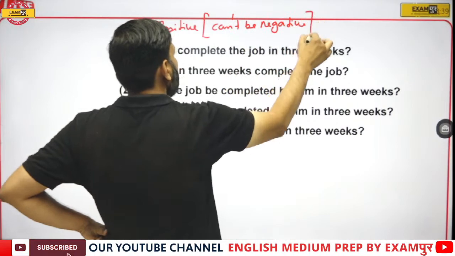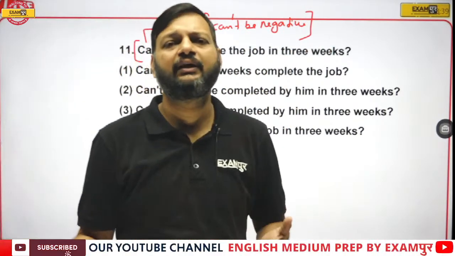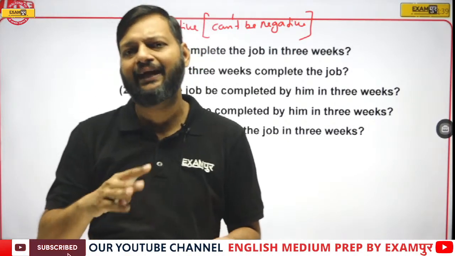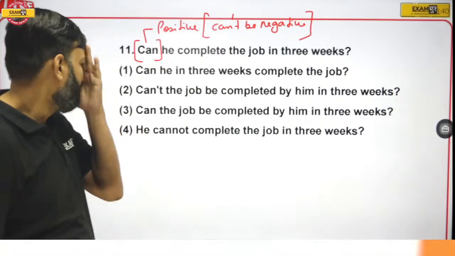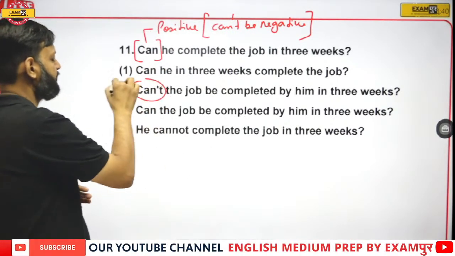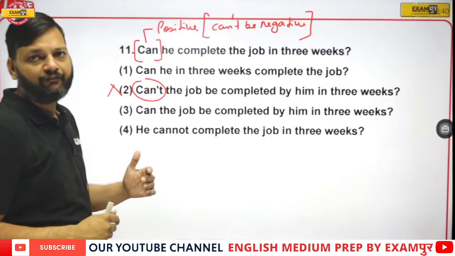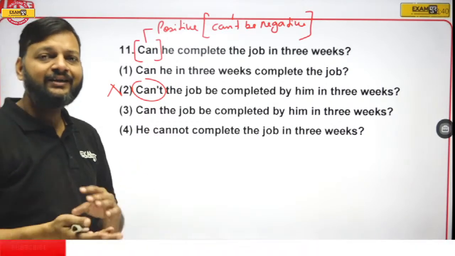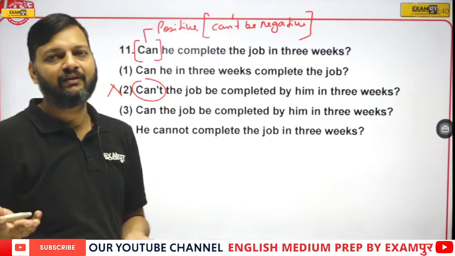If the active sentence is positive, it should remain positive in passive also. We cannot change positive into negative or negative into positive. But here we have can't, so just simply eliminate this. Now if the sentence is interrogative in active, it should remain interrogative in passive.